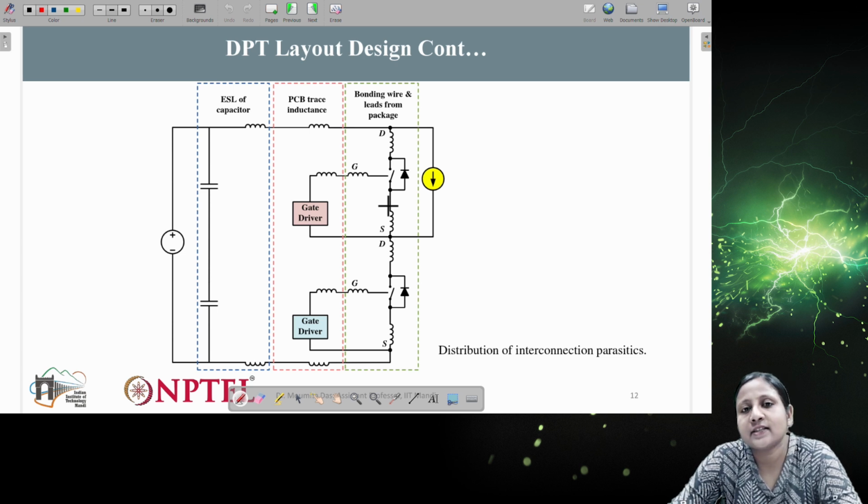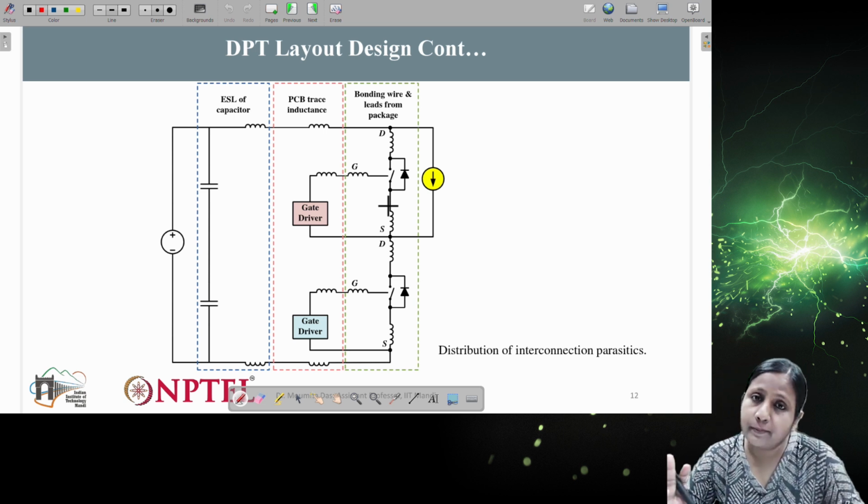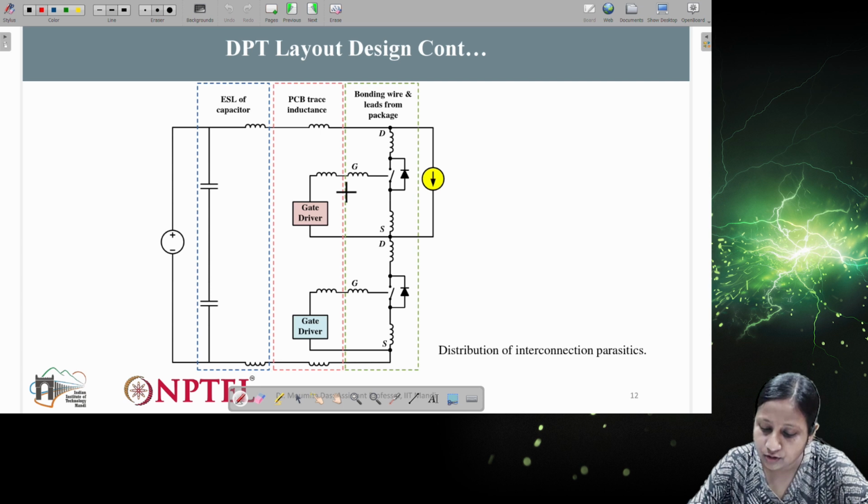The third one comes from any effect in the signal isolator with the isolated supply. Due to the effect of one particular component with respect to another component, that is also included. Due to these three different parameters, these three different dotted blocks are shown here.